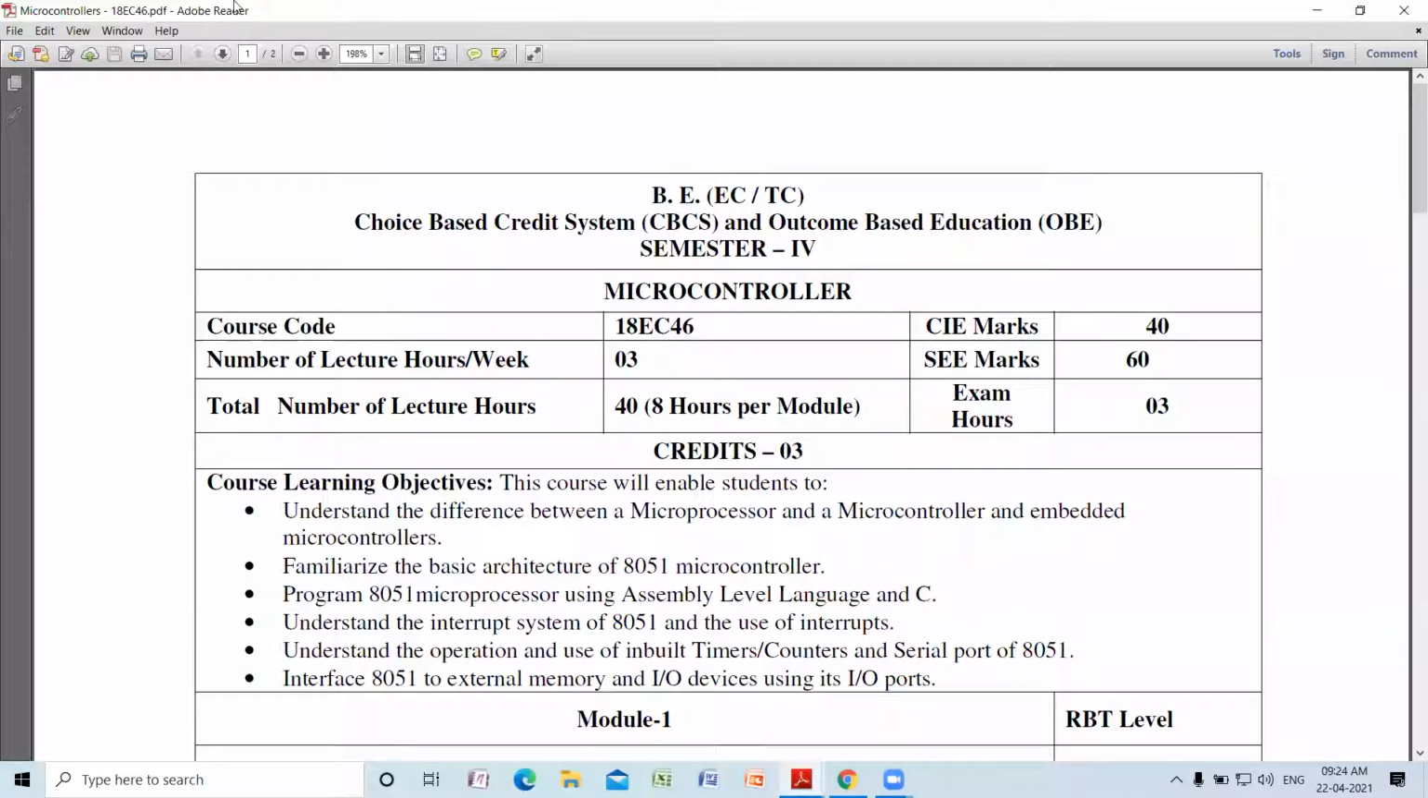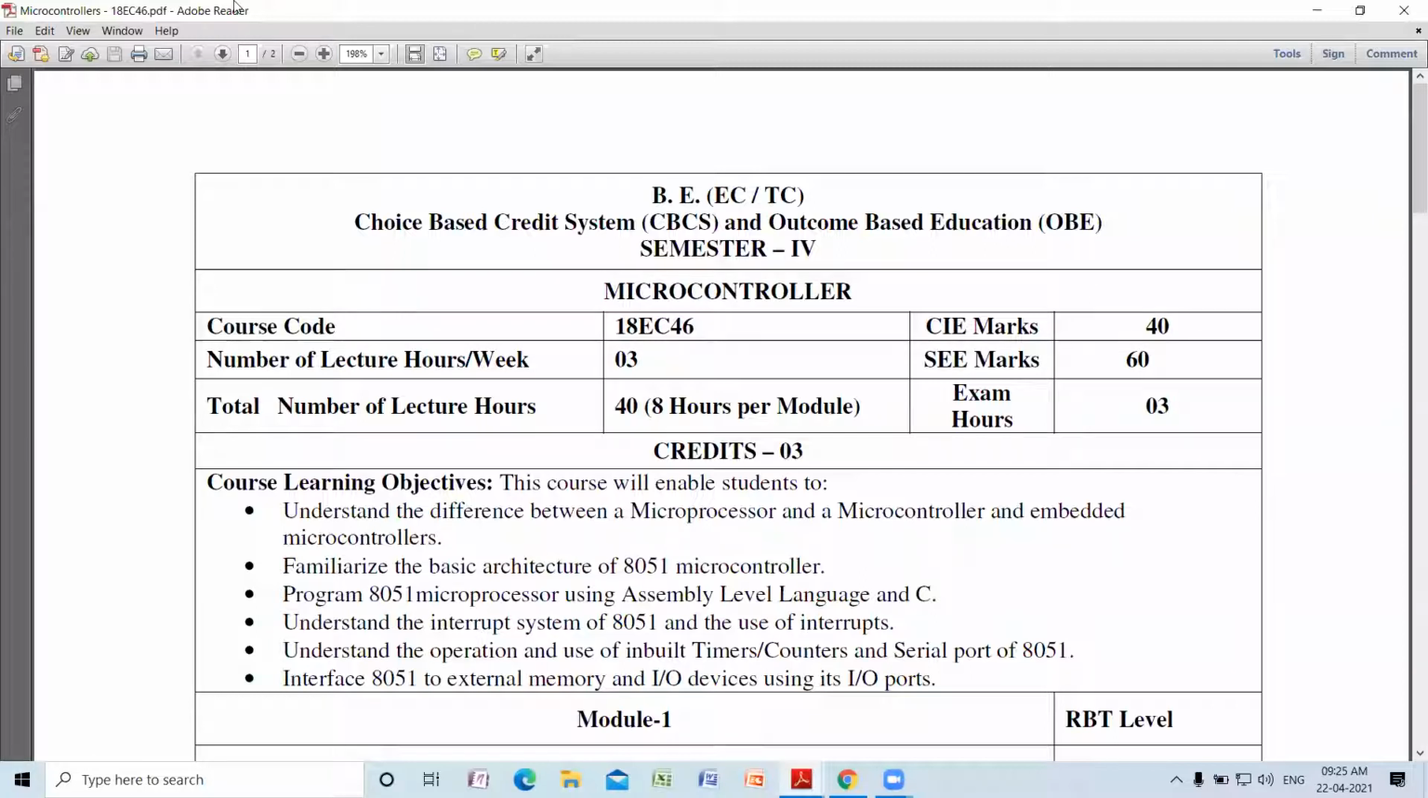So this time, partly I'll be taking the subject microcontroller to you. In the first class, as usual, let us discuss the various topics which would be covered in the complete course, and what are the objectives of the course and what are the outcomes of the course.